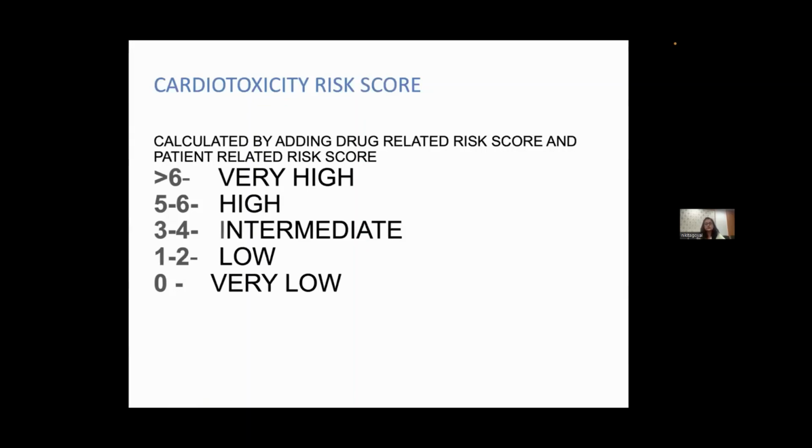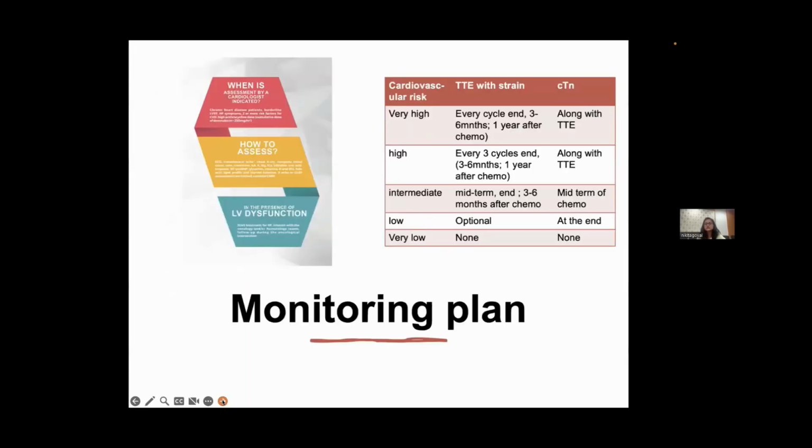If a score of more than 6 is calculated, then the patient belongs to very high risk, 5 to 6 high risk, 3 to 4 intermediate risk, 1 to 2 low risk, and 0 very low risk. The significance of calculating this score is that our monitoring plan will be designed based on this risk score.